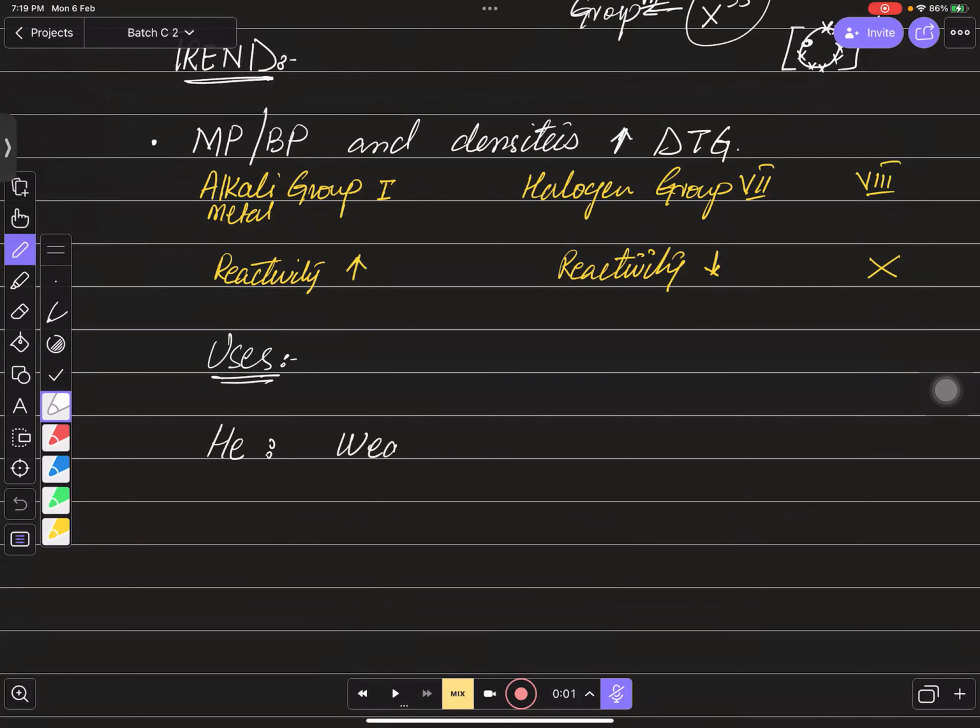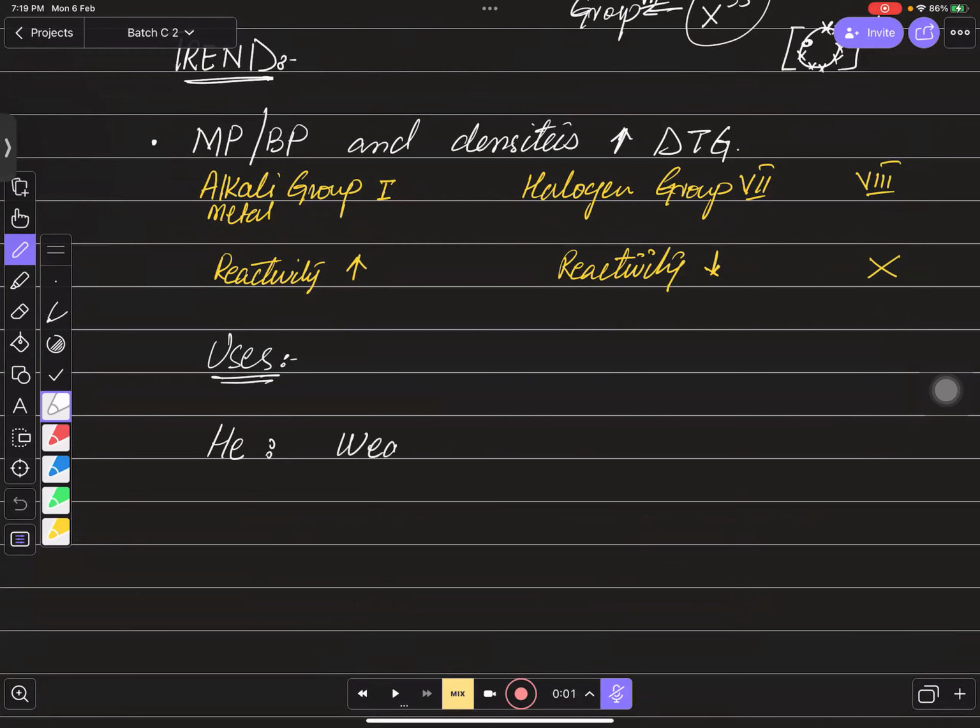And what about neon? What is the use of neon gas? Sir, it is used in advertisement lights, bulb lights. Yes, you can say that it is used in signboards, right? Lighting signboards. ठीक है? Different colors की lighting आपके पास इसमें use हो सकती है.